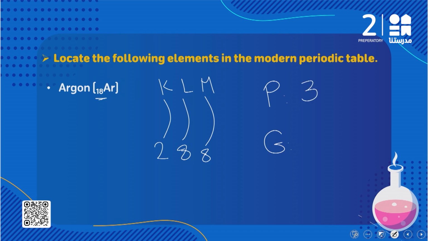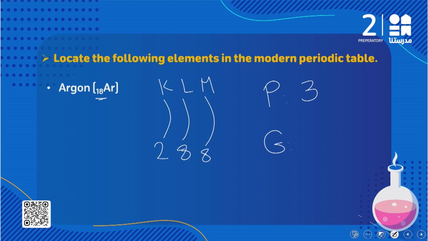طب what about the number of the group؟ علشان أحدد الnumber of the group you have to know the outermost energy level here has how many electrons. طب أنا هنا عندي الoutermost energy level has 8 electrons. 8 electrons يعني saturated. طب ينفع أكتب 8A؟ لا، احنا قلنا ما عنديش حاجة اسمها 8A as إن الoutermost energy level is completely filled with electrons.